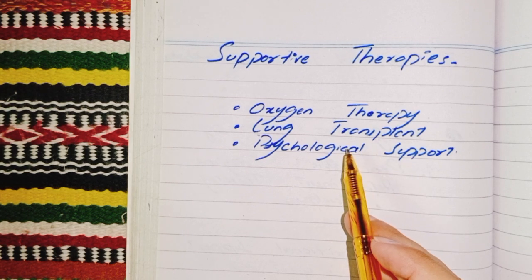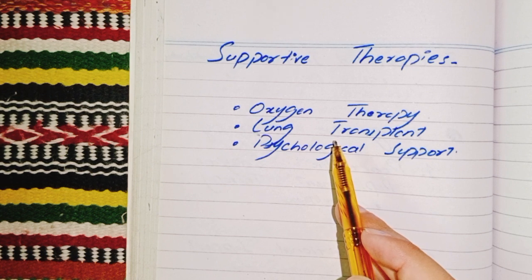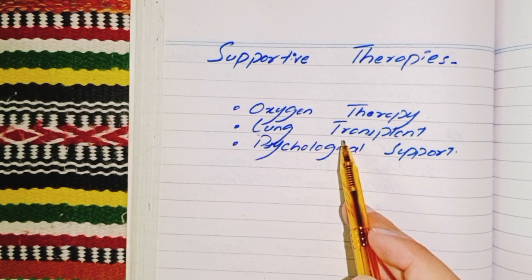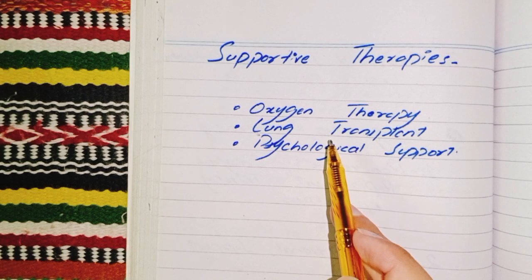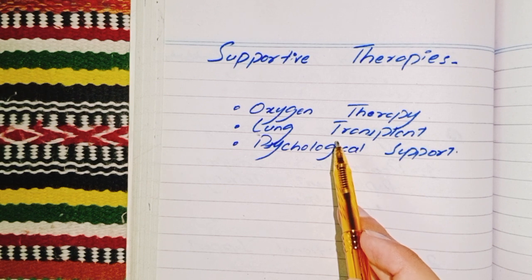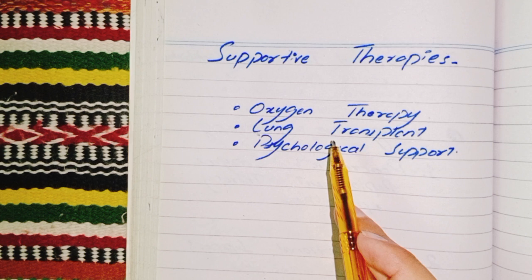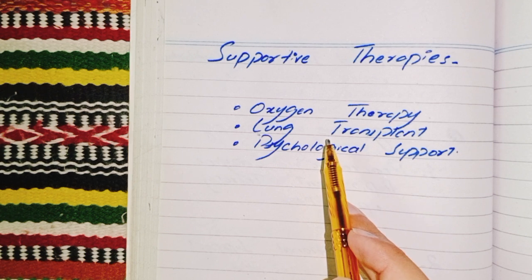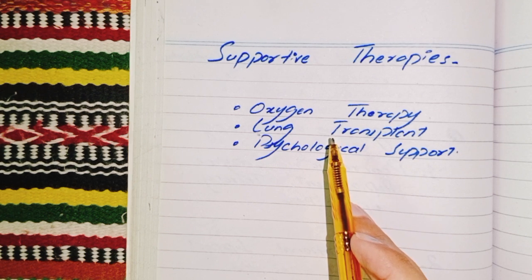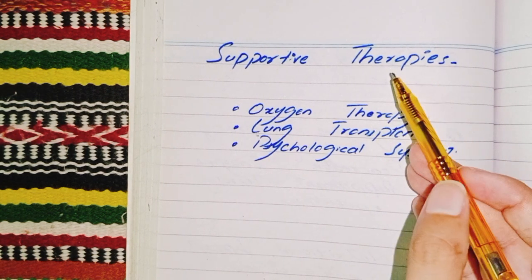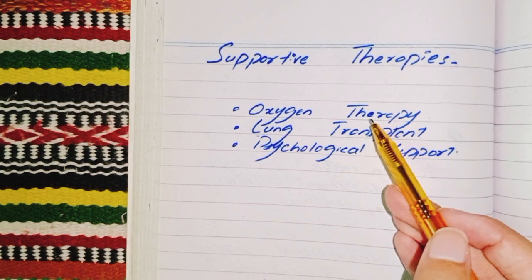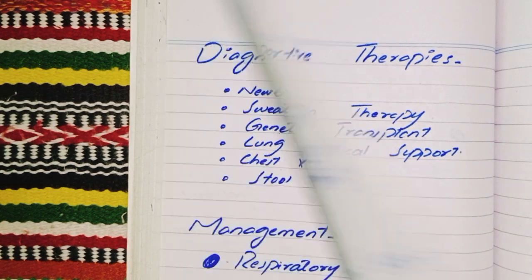And our third and last supportive therapy is psychological support. Due to the chronic nature of cystic fibrosis, psychological support is crucial for both patients and their families. This includes counseling, support groups, and managing the mental health aspects of living with a lifelong illness. These are the main supportive therapies we use in patients of cystic fibrosis.